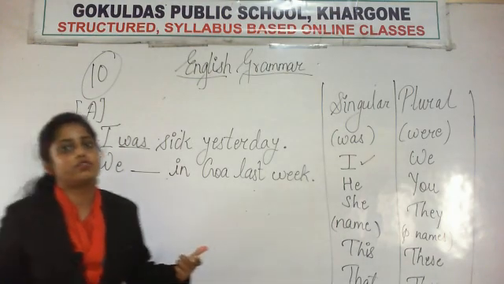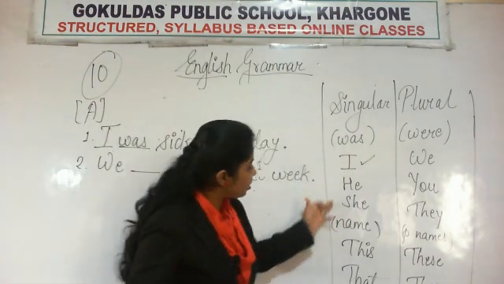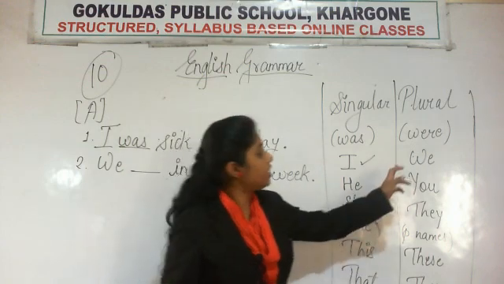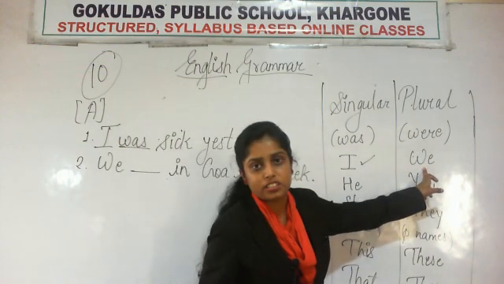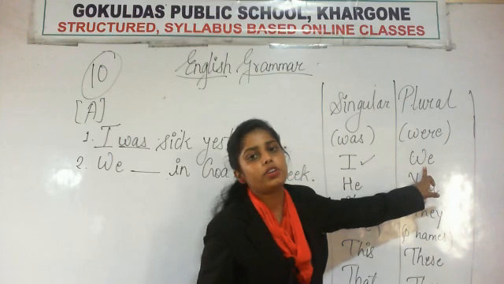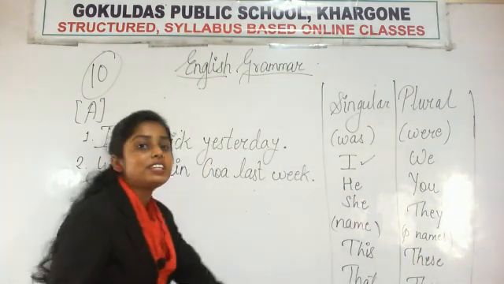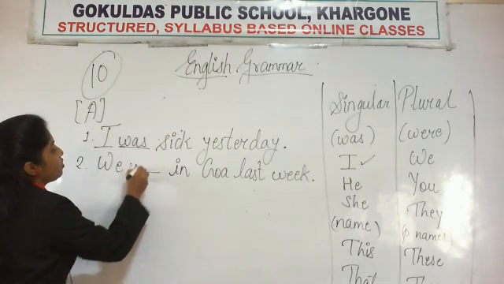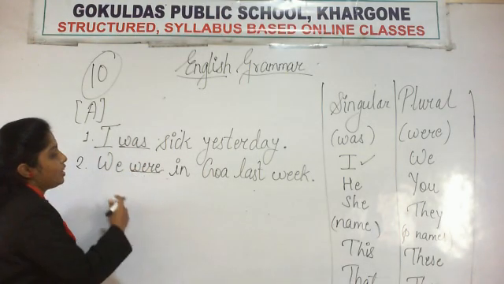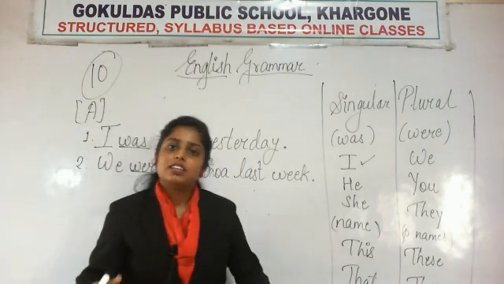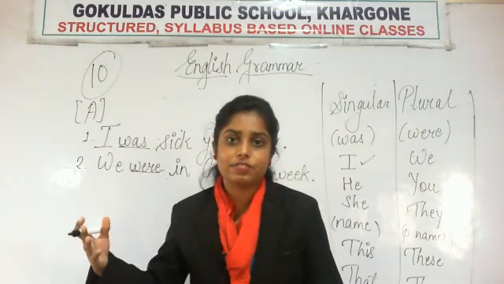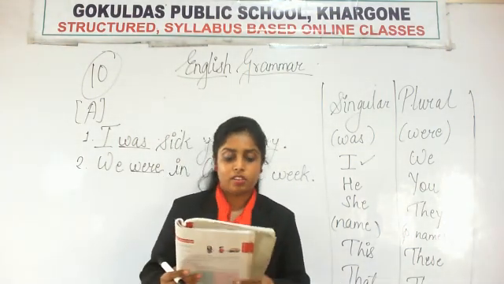We is what kind of subject? So we, it is not there in the singulars list. We is there in the list of plural subjects. So with we, what are we going to use? We are going to use were. Okay, so now the sentence is like, we were in Goa last week. इसका मतलब है हम last week गोवा में थे, right?